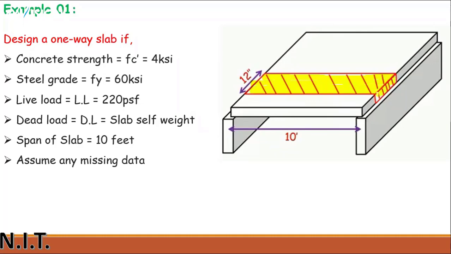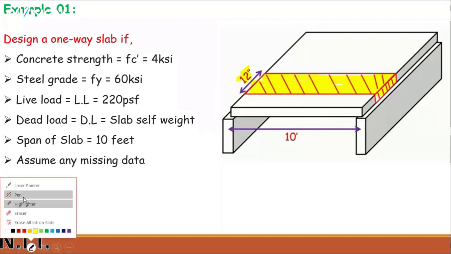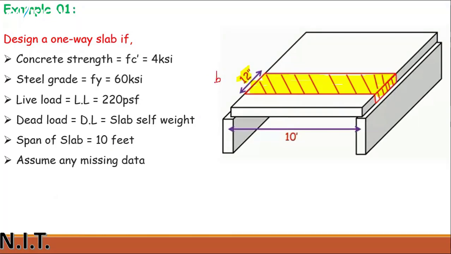We have assumed that the span of the slab is 10 feet, and this strip is about 12 inches, meaning the small b value of the strip is equal to 12 inches. The length of the slab is 10 feet. L is equal to 10 feet and b is equal to 12 inches.